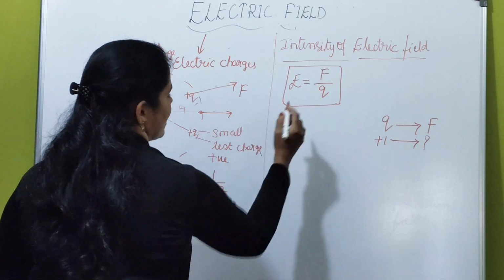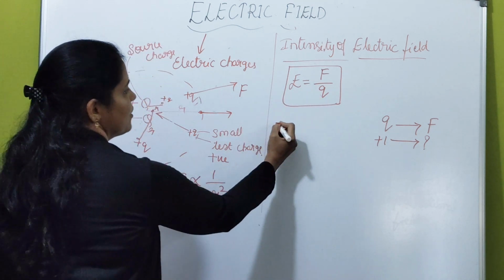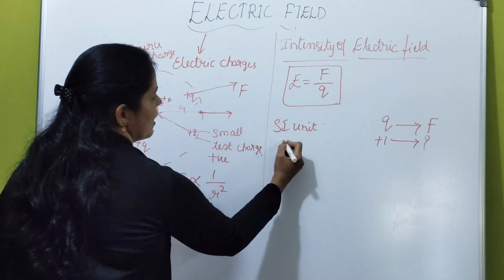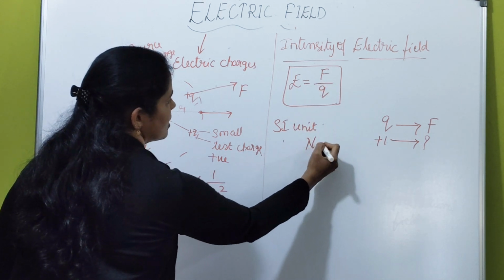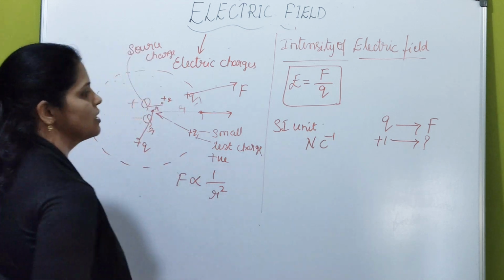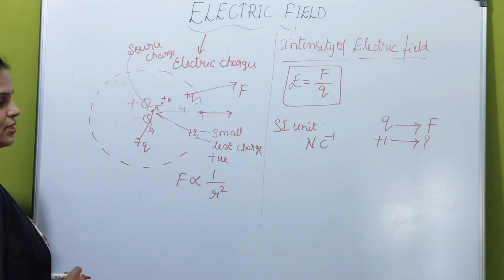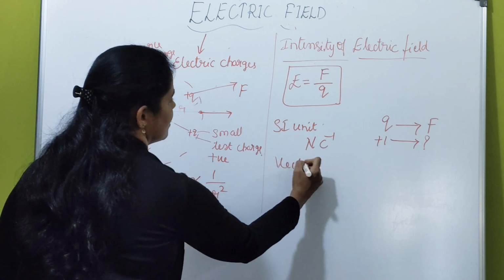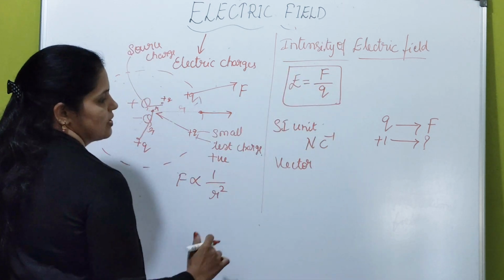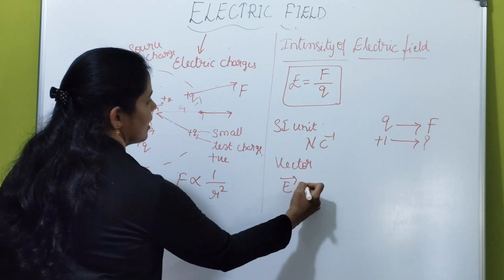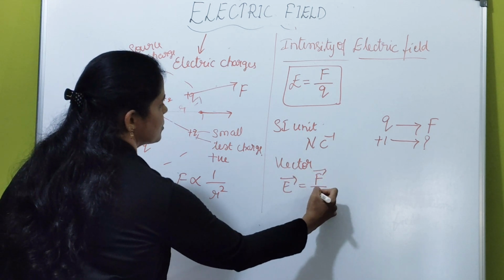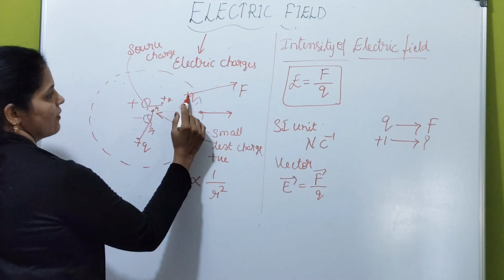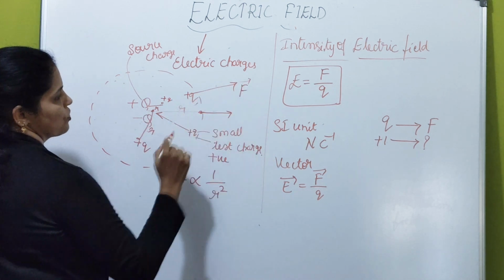So after measuring electric field, how to express it? What is the SI unit? The SI unit of electric field is Newton per Coulomb. Is it clear? Now, electric field is a vector quantity because force is a vector. It is force per charge. What is the direction of electric field? Electric field always acts along the direction of force.